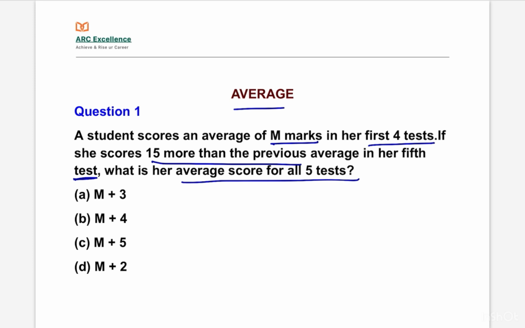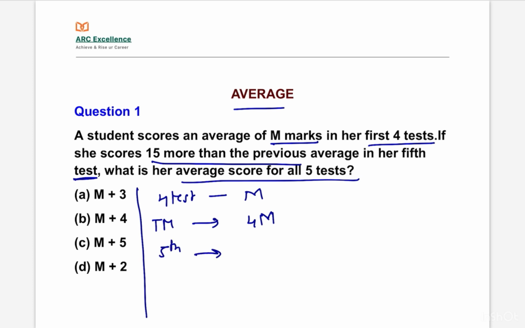In the question it is given as average score of M marks in her first 4 tests. In her first 4 tests she got M marks. Therefore, total marks is equal to 4M. If she scores 15 more than the previous average in her 5th test, in her 5th test she scores 15 more than the average. So, M plus 15 she scores.